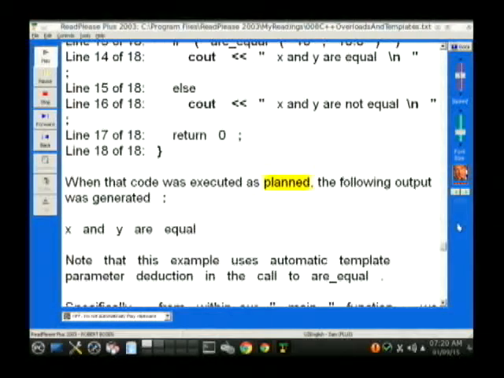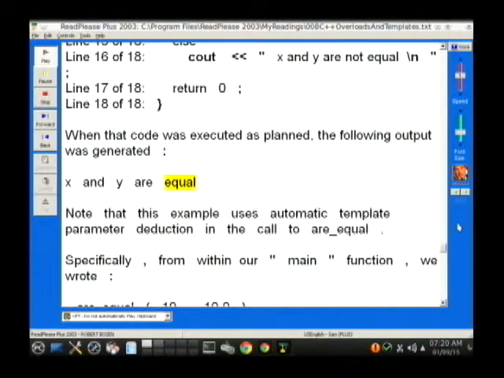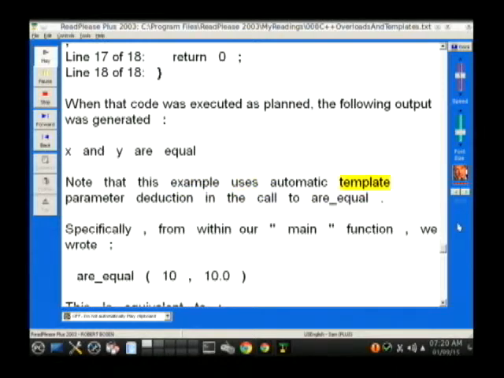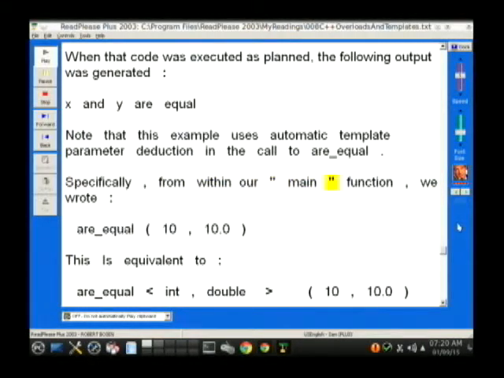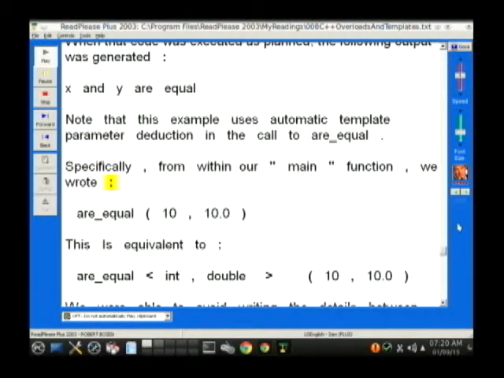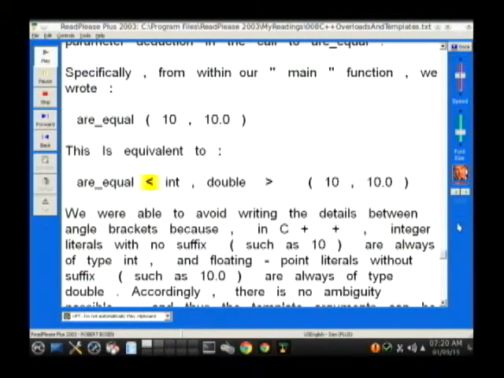When that code was executed, as planned, the following output was generated: x and y are equal. Note that this example uses automatic template parameter deduction in the call to r_equal. Specifically, from within our main function, we wrote r_equal(10, 10.0). This is equivalent to r_equal<int, double>(10, 10.0).